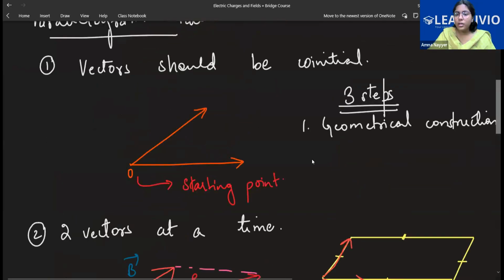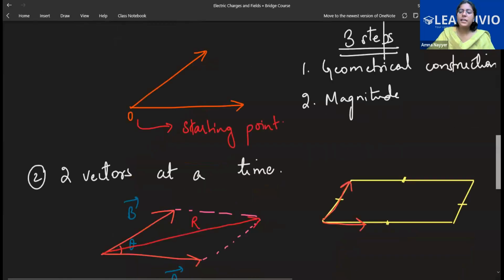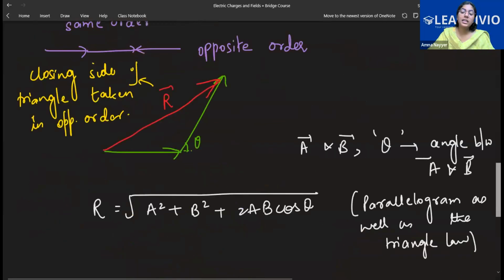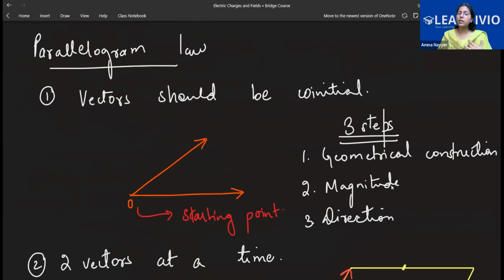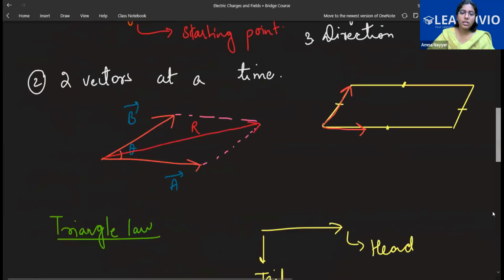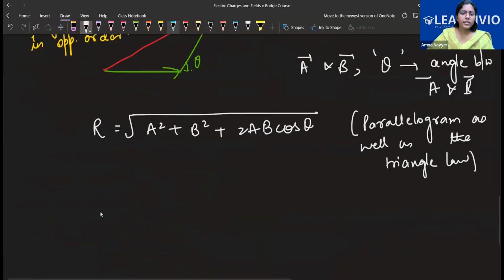The second step is to calculate the magnitude. For the magnitude, you already know a vector has a magnitude. Use this formula for both of them. Then there's a third and last step, that is direction. Because you only told me a vector is incomplete without a direction. That's the thing that differentiates scalars and vectors. So you need to calculate the direction also. When we are talking about the direction, what you do, let's say these are two vectors.